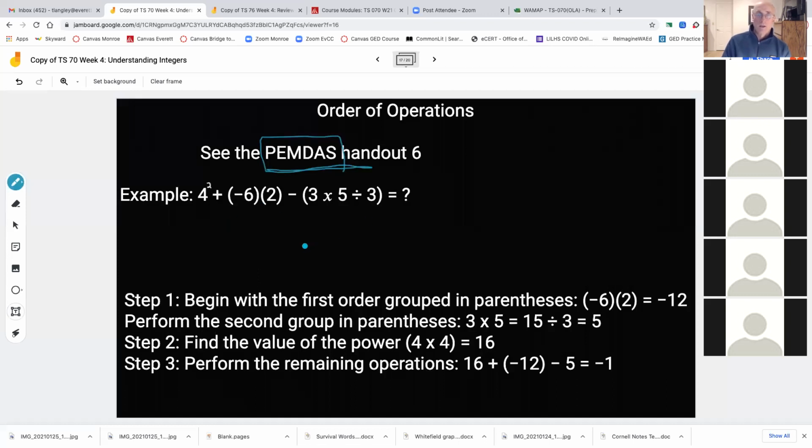I'm going to be quiet for about a minute and let you copy some of this down, especially the top half of the slide. I'm going to put these on the screen here. There's a handout for it, but hopefully we won't run out of time before my next class comes in.